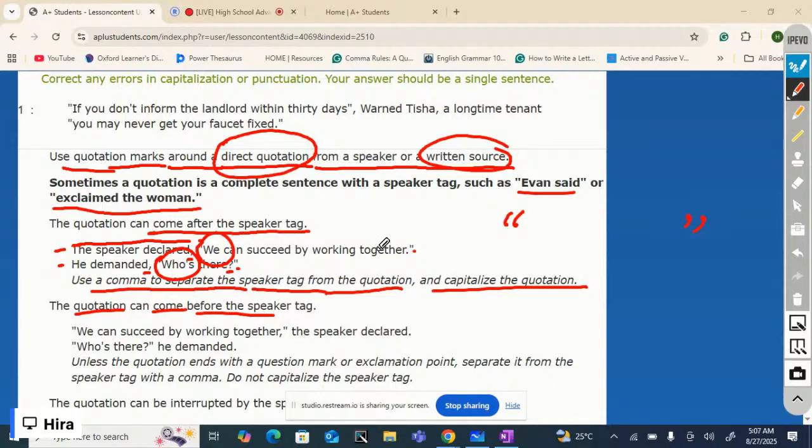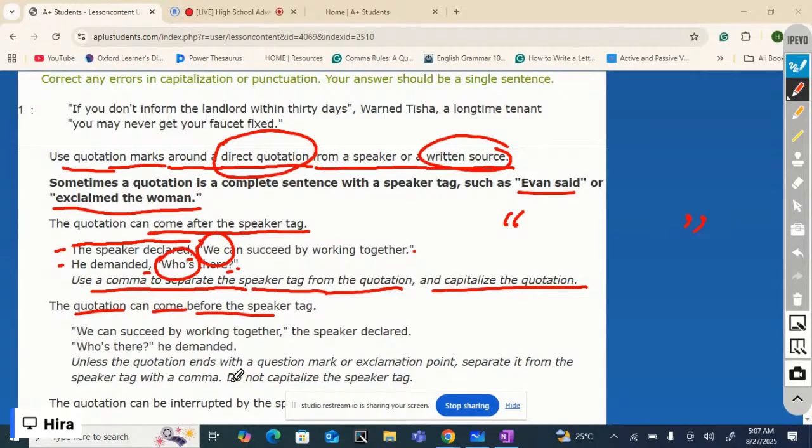This is the same quotation, but in this one, the quotation is mentioned before the speaker tag. And now what is different? Unless the quotation ends with a question mark or exclamation point. Let's read this one as well: Who is there? It's a question. So, he demanded, that is the speaker tag.